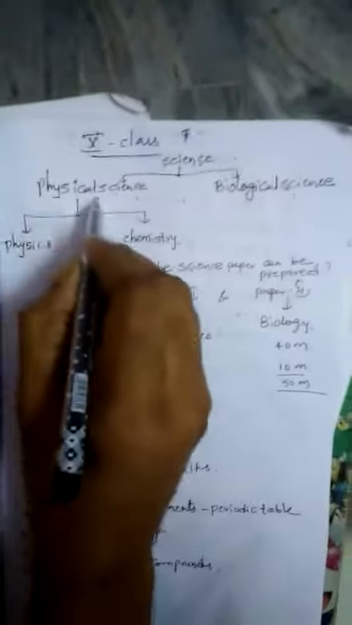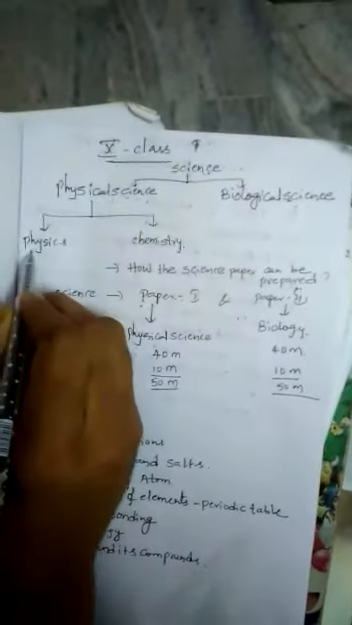Now, today I want to discuss with you your 10th class board science paper, how the paper will be and how the science paper can be prepared. According to Telangana State Board, your science has been divided into two parts. One is physical science, another one is biological science. Physical science again consists of two subjects, physics and chemistry.